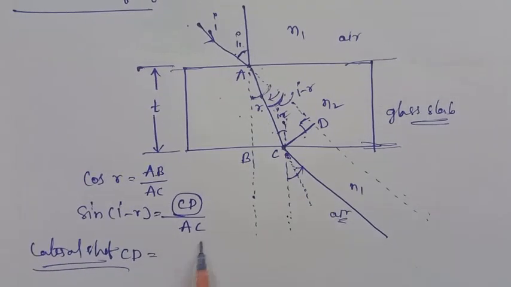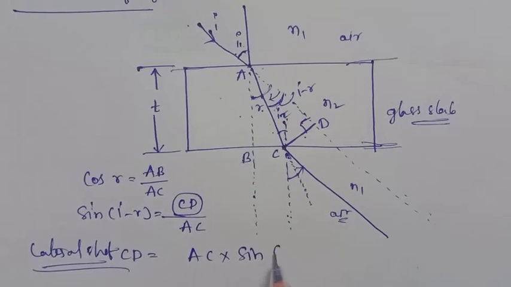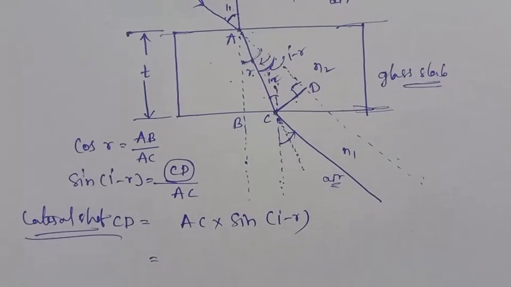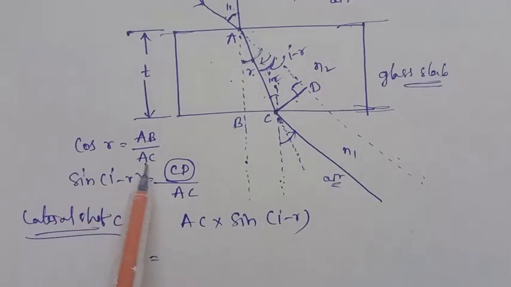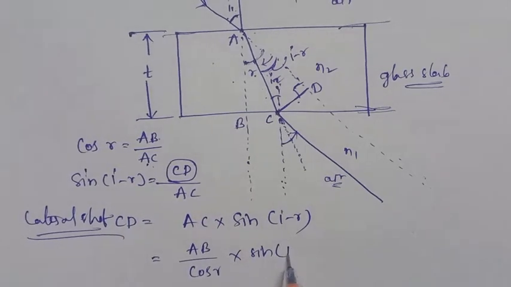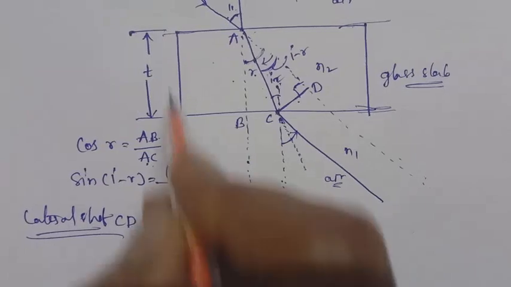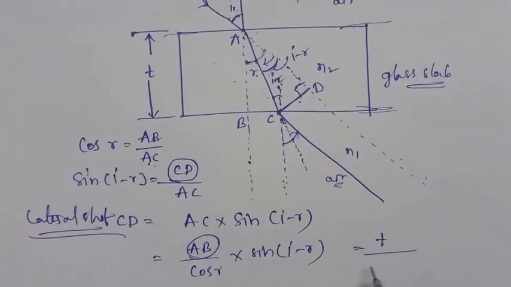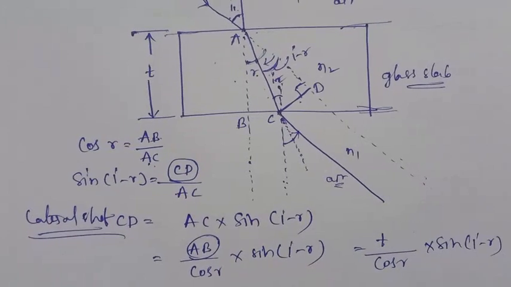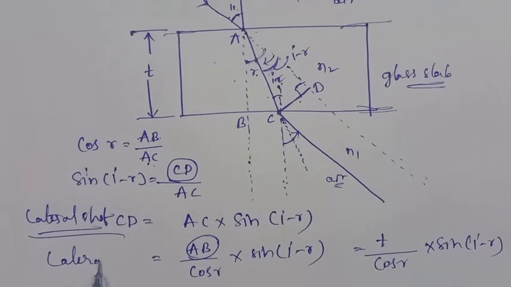CD is equal to AC into sine(i minus r). From above, AC is equal to AB by cos r. So CD is equal to AB by cos r into sine(i minus r). AB is the thickness, so the lateral shift is t by cos r into sine(i minus r).